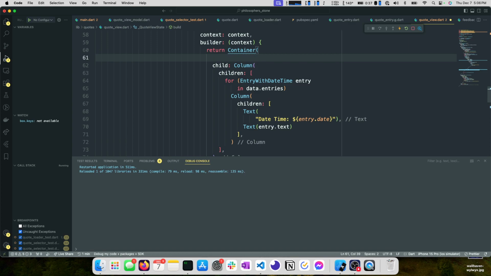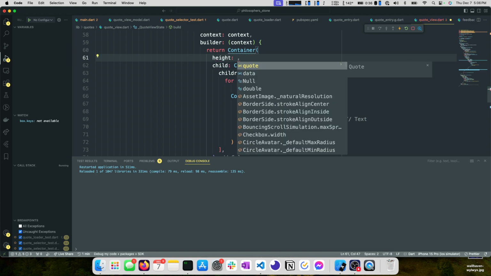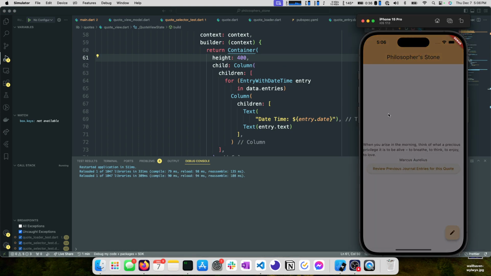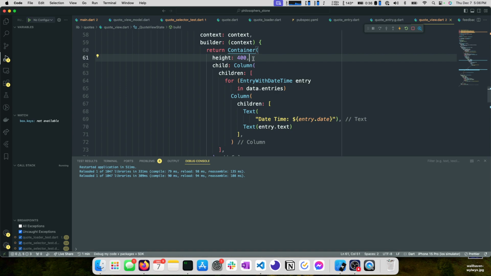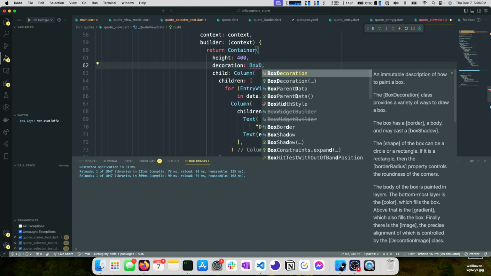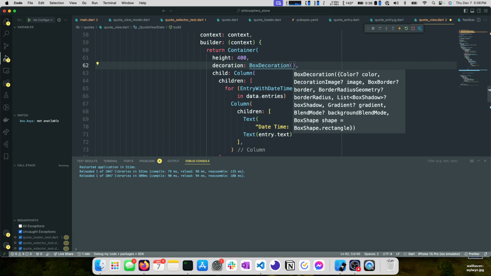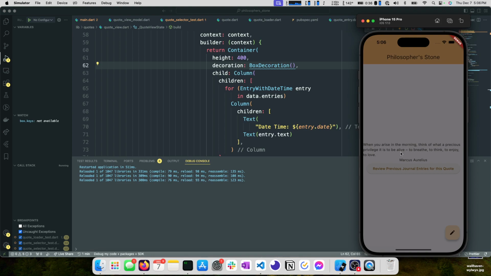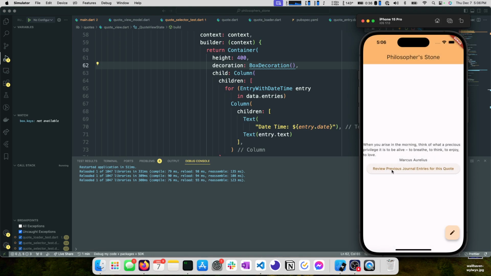not taking up any space because containers will scale based on the size of their children, or they can scale off the size of their parents, or you can manually provide a height like this. So let's see how this changes things. Okay, it still doesn't. What if we give this a decoration, and maybe like a box decoration, and try again? Okay, still nothing.